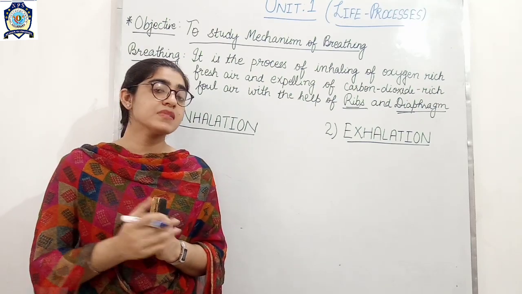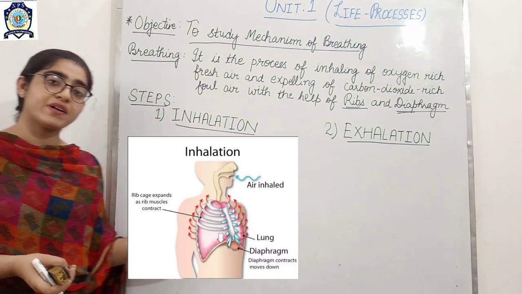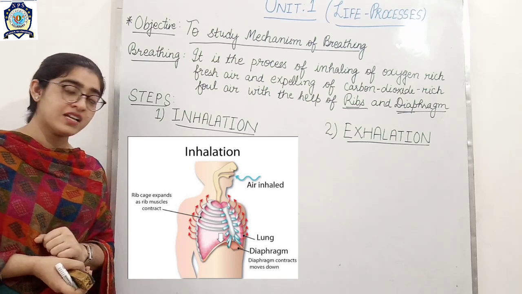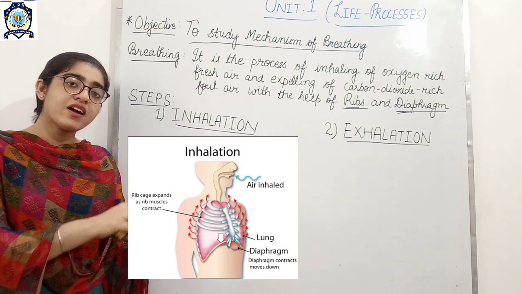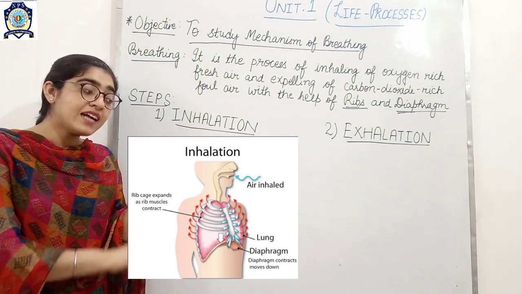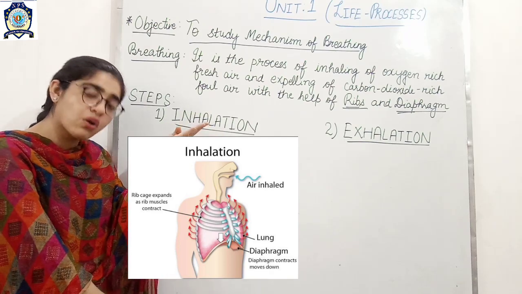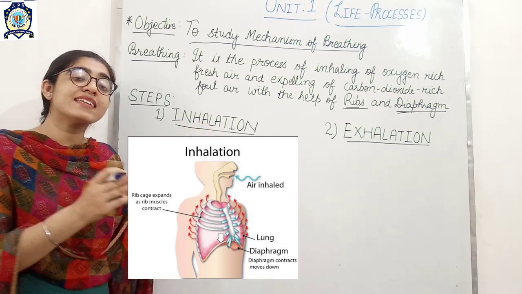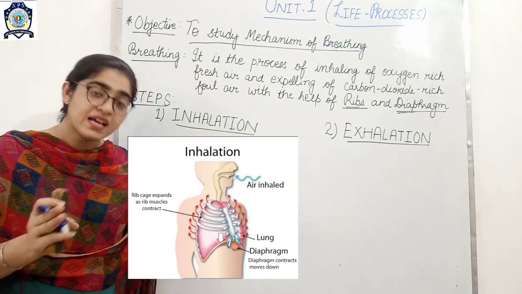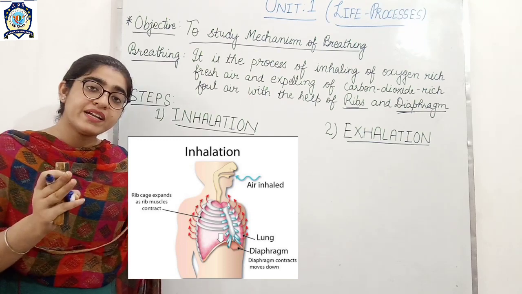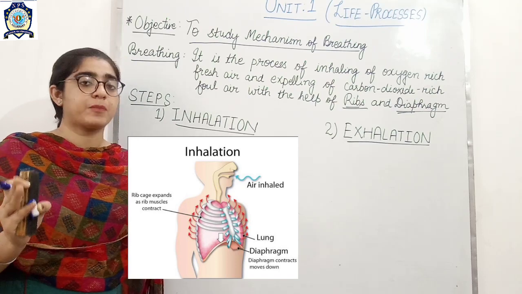Now what happens in this process? As you may see in this diagram, during inhalation the ribs move upward and the diaphragm gets lower. Due to this, the size of the thoracic cavity increases, and the lungs expand and reduce the pressure below the atmospheric pressure.